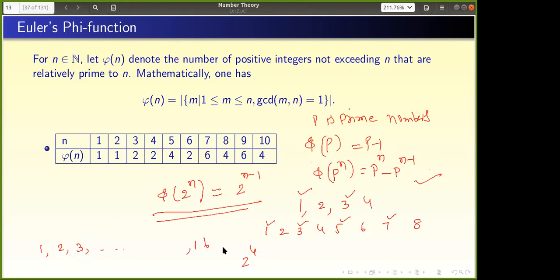So all odd numbers from 1 to 16 are relatively prime to 16. In general, for 2 power n, all odd numbers are relatively prime to it. How many odd numbers are there? Exactly half of them are even and half of them are odd. So phi of 2 power n is 2 power n minus 1. We proved it, right? Good.